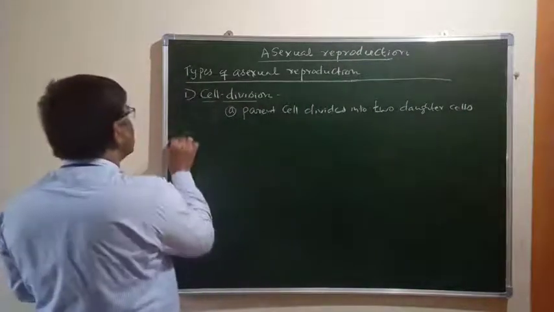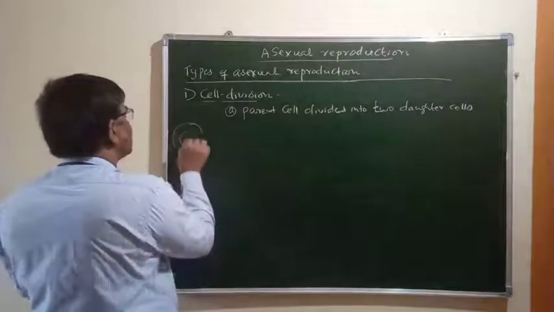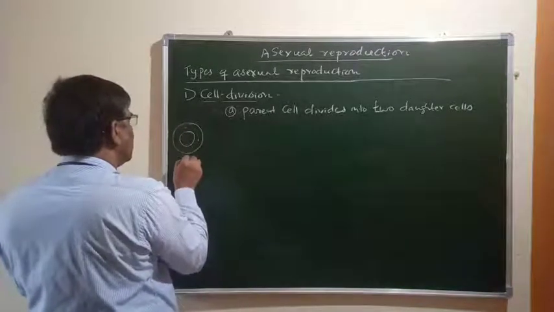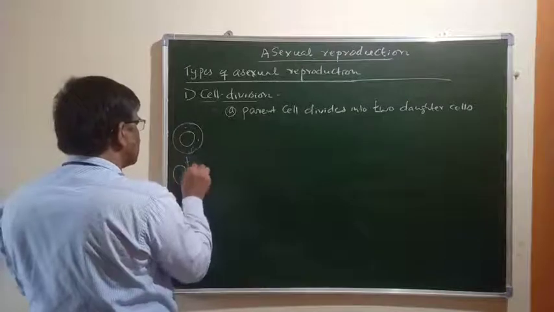Now this is the parent cell. This parent cell can divide into two daughter cells.